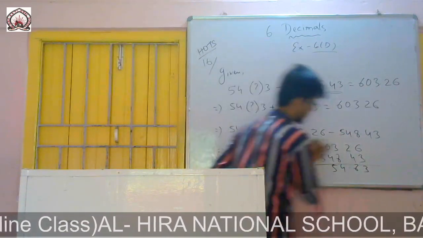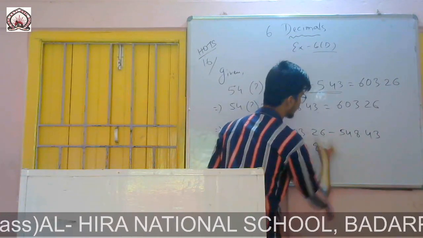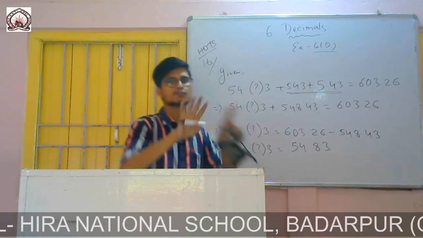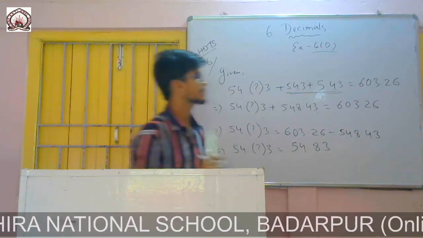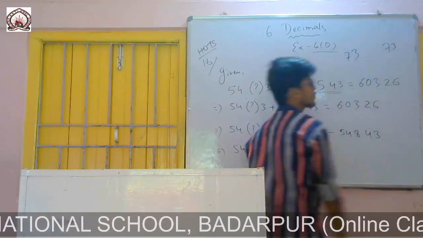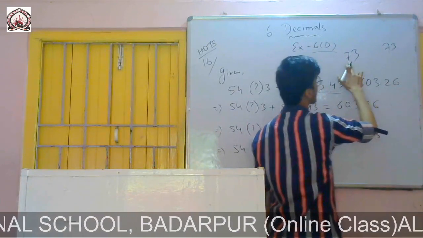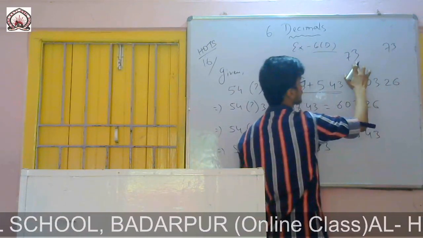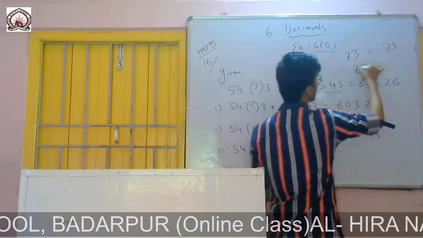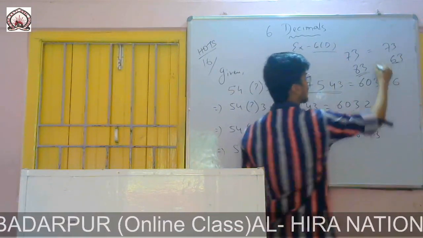So there will be 54.83. Now you see, this one and this one are equal. When we say two numbers are equal, both of them are the same. For example, I wrote 73, they also wrote 73. I can say these two numbers are equal if their tens digit is 7, they also have 7, and their unit digit is 3, they also have 3. Then only I can say they are equal. If they are changed like 83 and 63, I cannot say these two numbers are equal.